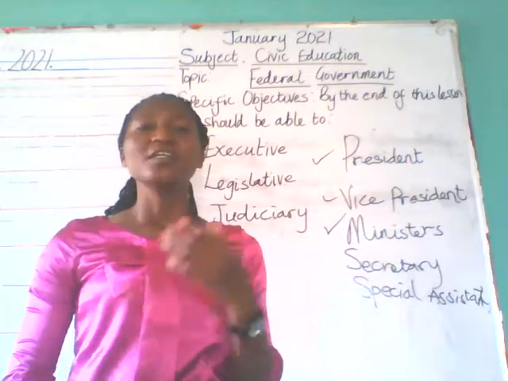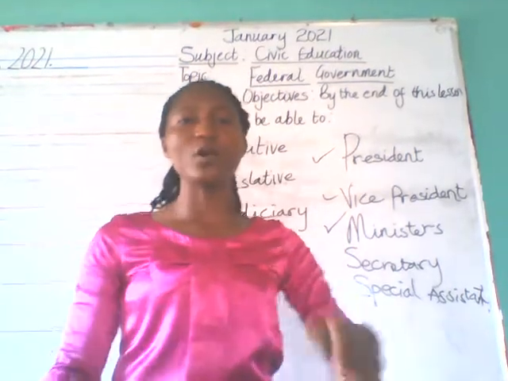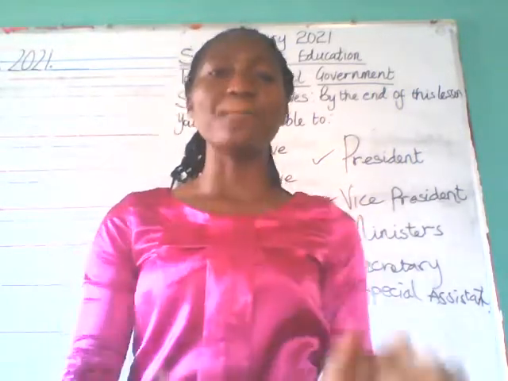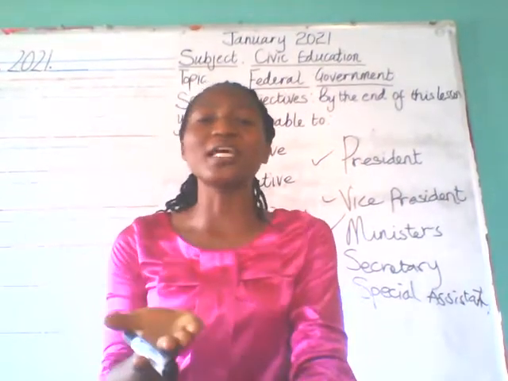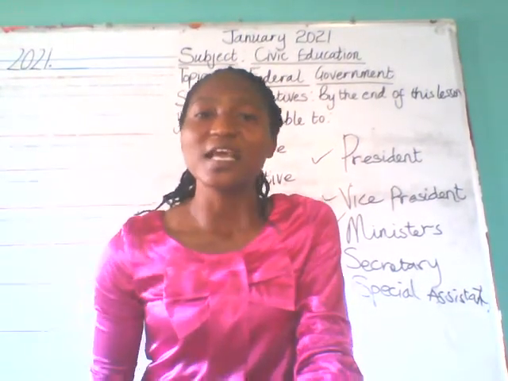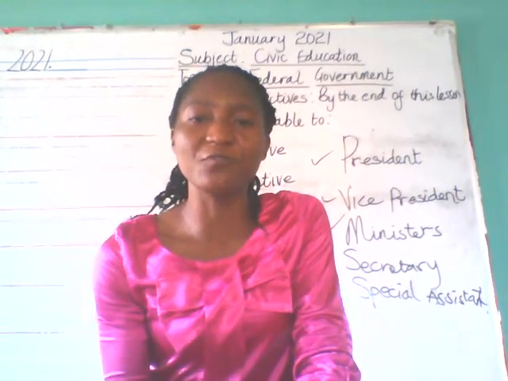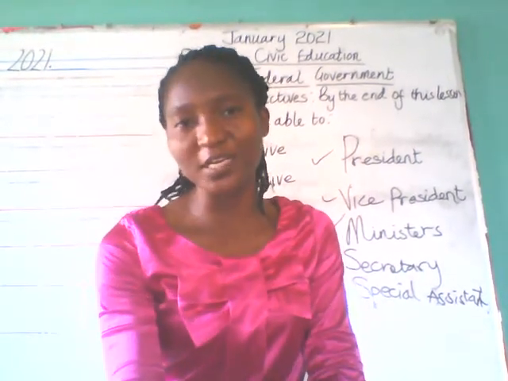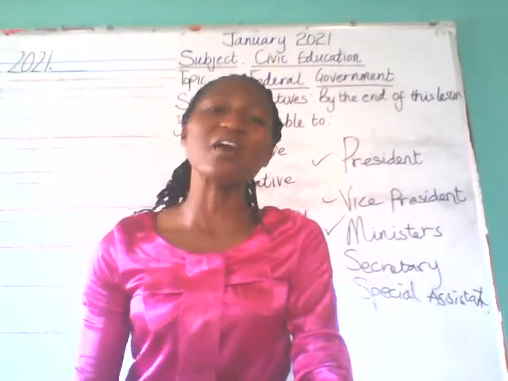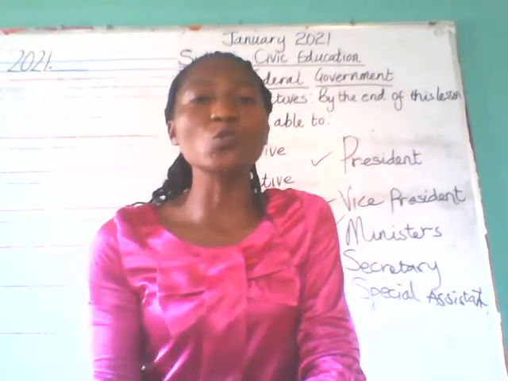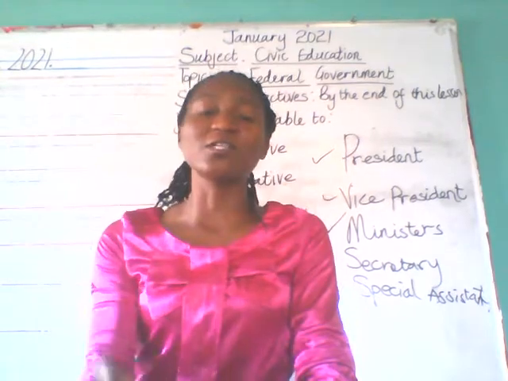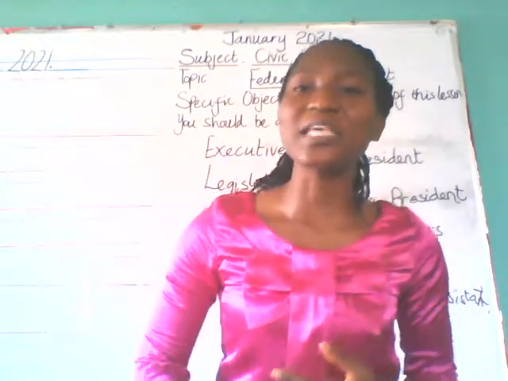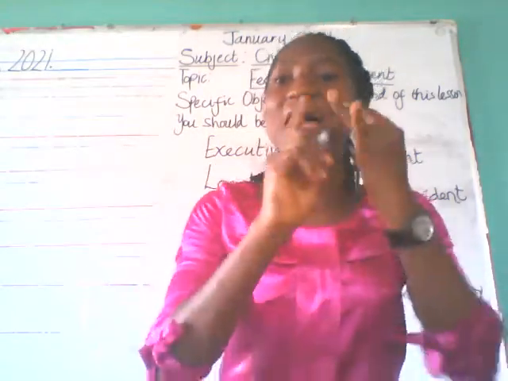Then number five, they use the natural resources, those resources made by God, in order to empower the state. Remember, the people under the state government and the local government are looking up to the federal government. But the local government cannot just rush to the federal government. No, it has to go through the state government. So the federal government has to make use of the natural resources to provide the things needed by the state government.